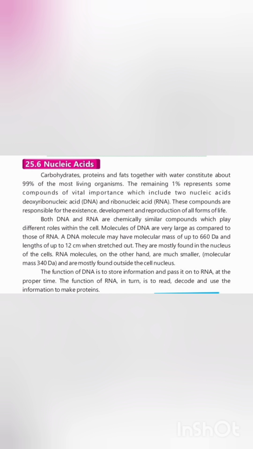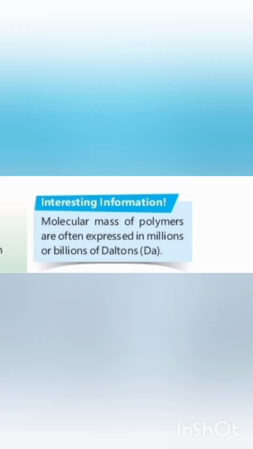Primary function of DNA: stores genetic information and passes it on to RNA at the proper time, while RNA reads, decodes, and uses the information to synthesize the proteins. Here is some interesting information. The molecular mass of polymers like nucleic acid is often expressed in millions or billions of daltons, as we previously learned, as DNA consists of 660 Dalton while RNA consists up to 140 Daltons.